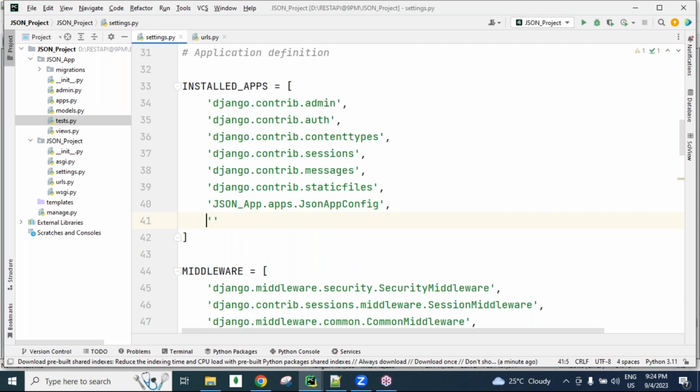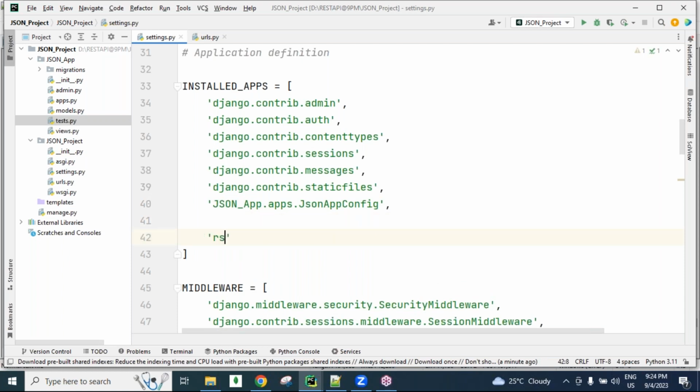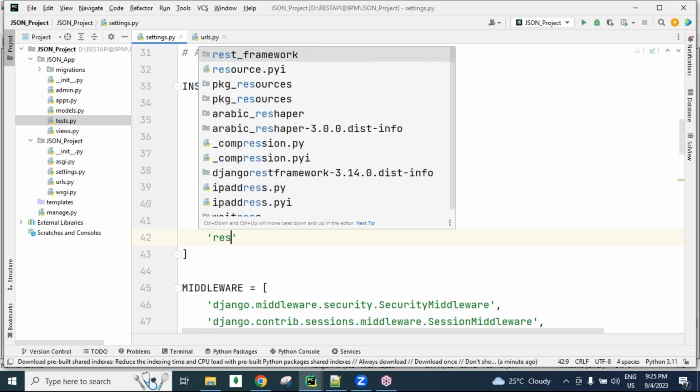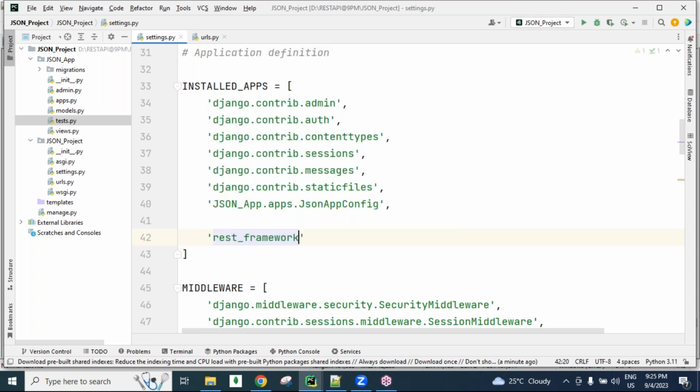And next, guys, here rest_framework we need to add. Rest underscore framework. Add this one here, guys. Add this app here every time. First of all, we need to install the module, guys. Open the command prompt and you can install this module.